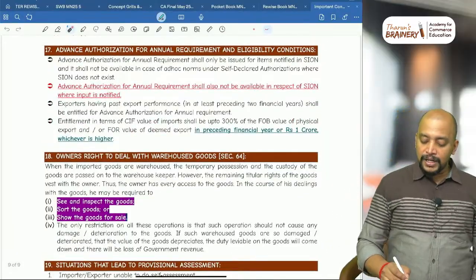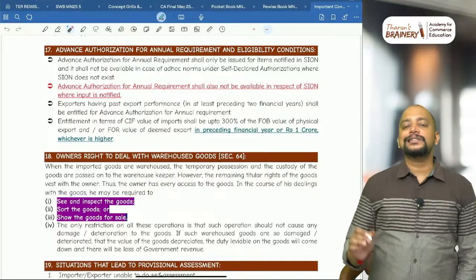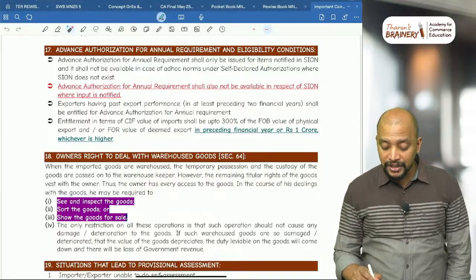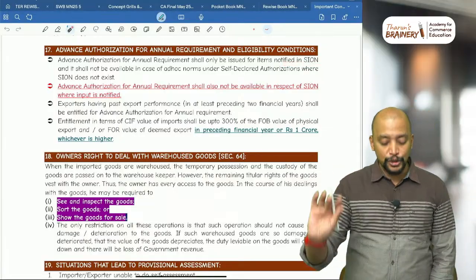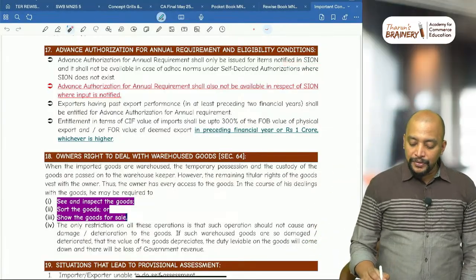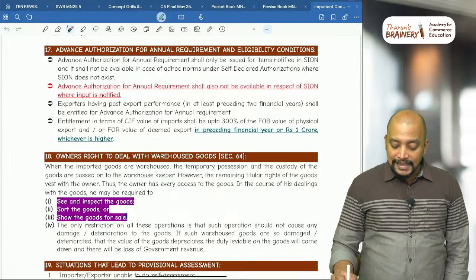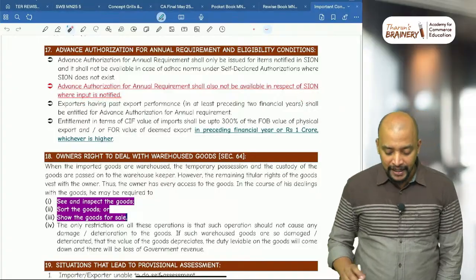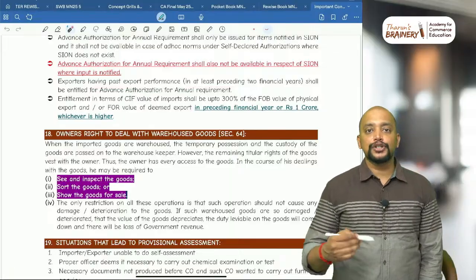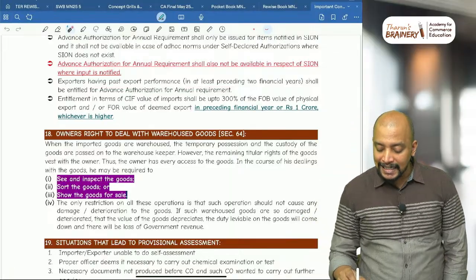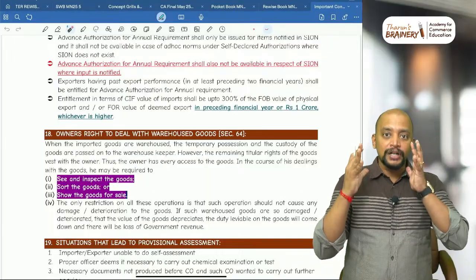Then advance authorization for annual requirement and eligibility conditions. There is something called advance authorization for annual requirement that shall be issued for items notified in standard input output norms, and advance authorization shall not be available in respect of SION where input is not notified. Then exporters having past export performance, they should have export performance at least in the preceding 2 financial years. And how much will be the entitlement, means to what extent they can import.